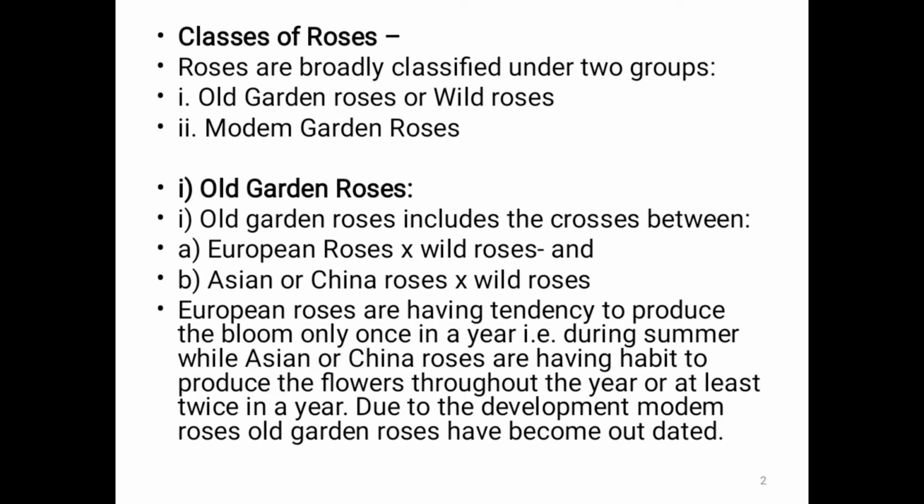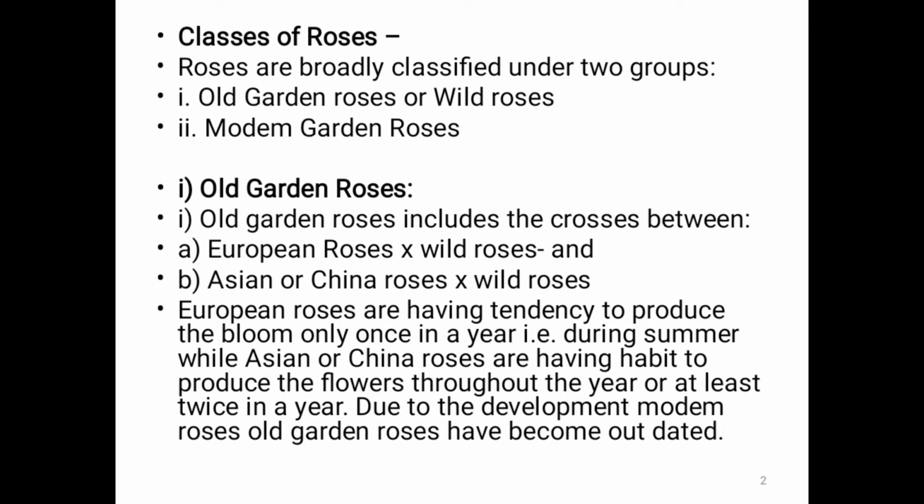Then classes of roses. Roses are broadly classified under two groups. First one, old garden roses or wild roses. Second, modern garden roses. Firstly we see the first class of roses, old garden roses. Old garden roses include the cross between European roses and wild roses, and Asian or China roses and wild roses.